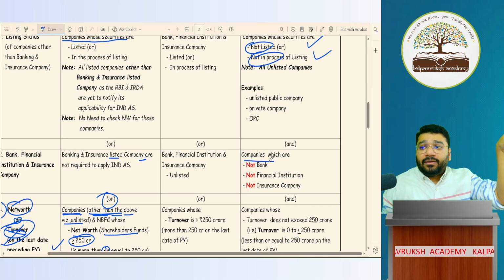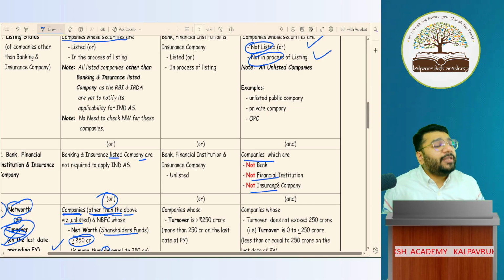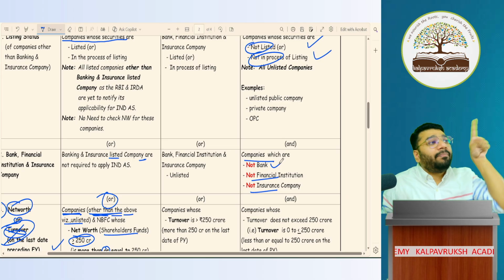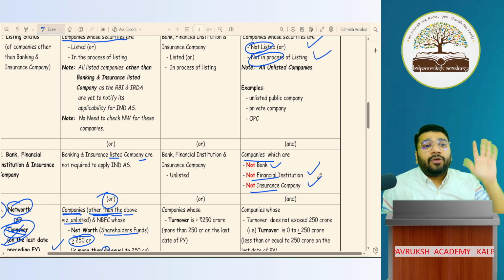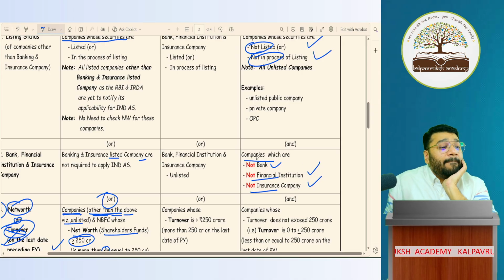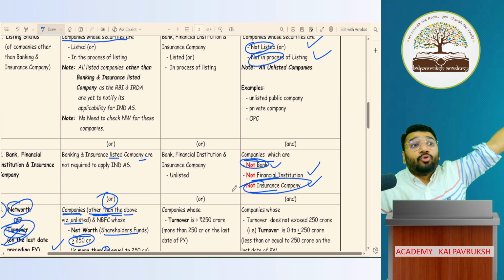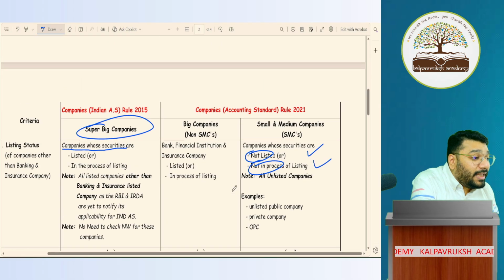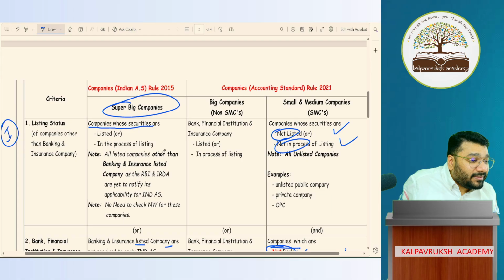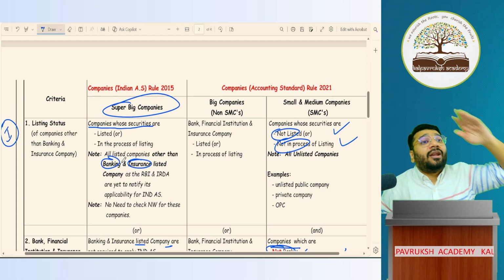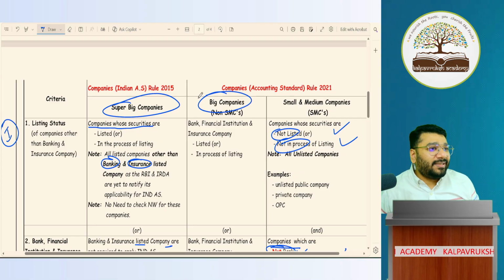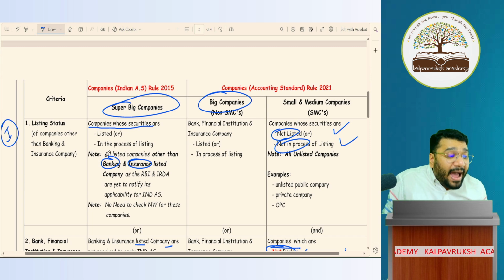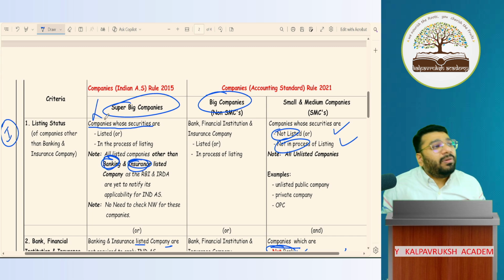I should not be a bank. I should not be a financial institution. I should not be an insurance company. I should not be any of these 3. But imagine I'm a banking company, or a financial institution, or an insurance company. Then what will you do? Can banking and insurance companies go to super big? We have very clearly told that listed banks and listed insurance companies are not super big. So where will they go? Automatically to big companies, because banking companies and insurance companies are kicked out of super big company.